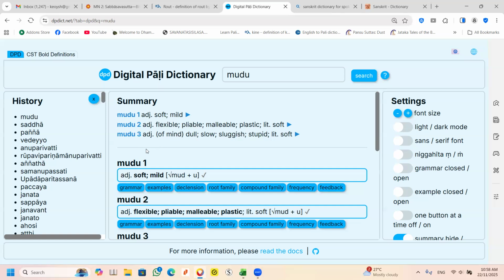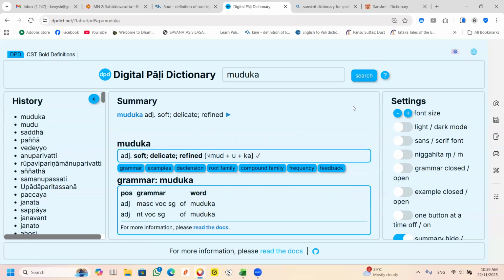At fourth jhana, the mind has to be mudu, that means pliable, flexible, or malleable. Only then can you start to execute it. Now we look at muduka. Two things for psychic power are mudu and lahu, lightness and softness. Otherwise you cannot execute psychic power because our minds are rigid.